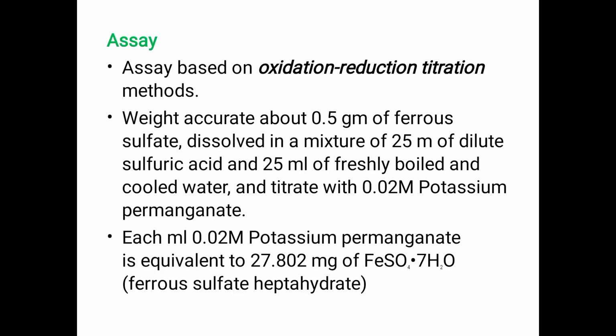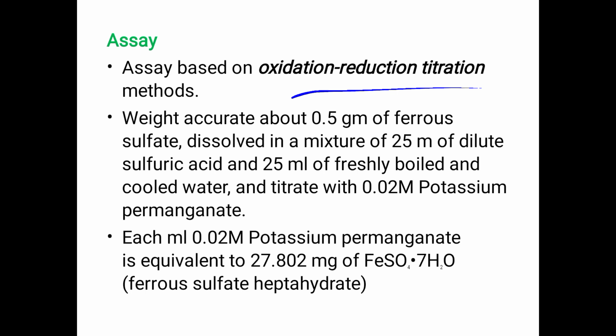Next, assay. Assay is based upon the oxidation reduction titration method. Procedure: weigh accurately about 0.5 gram of ferrous sulfate, dissolve in a mixture of 25 ml of dilute sulfuric acid and 25 ml of freshly boiled and cooled water, and titrate with 0.02 molar potassium permanganate.